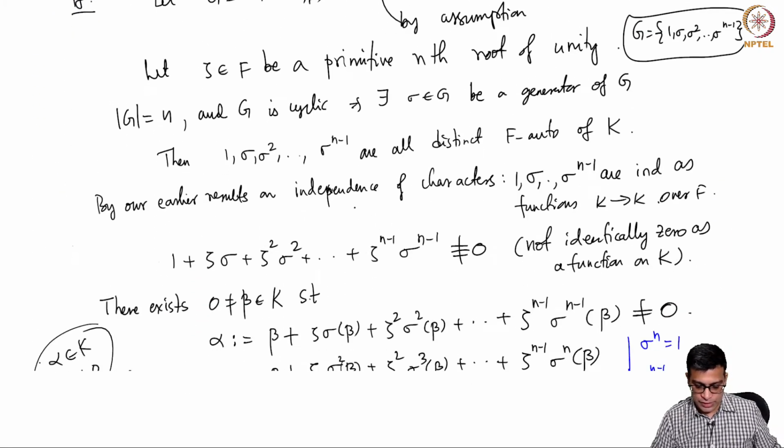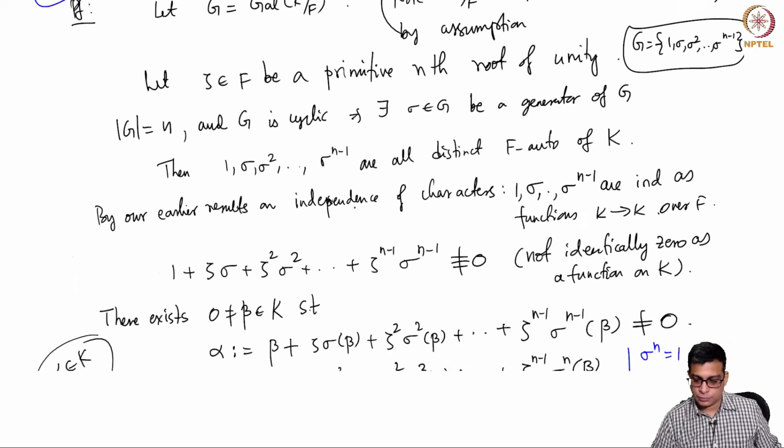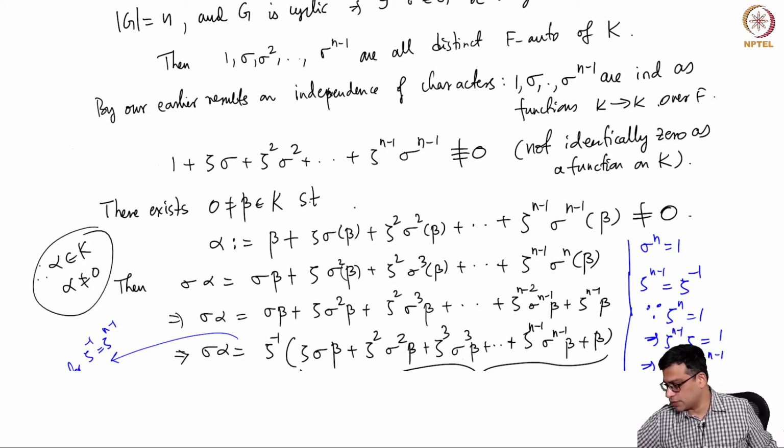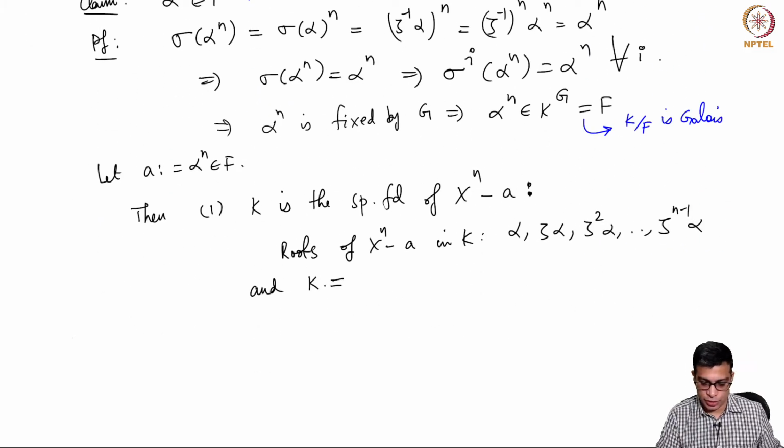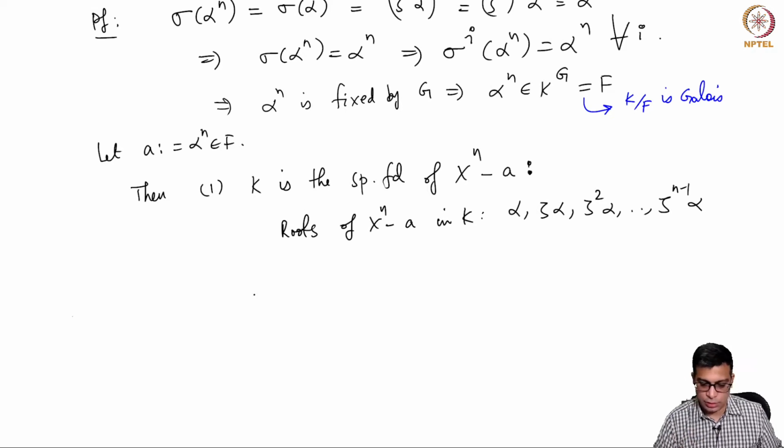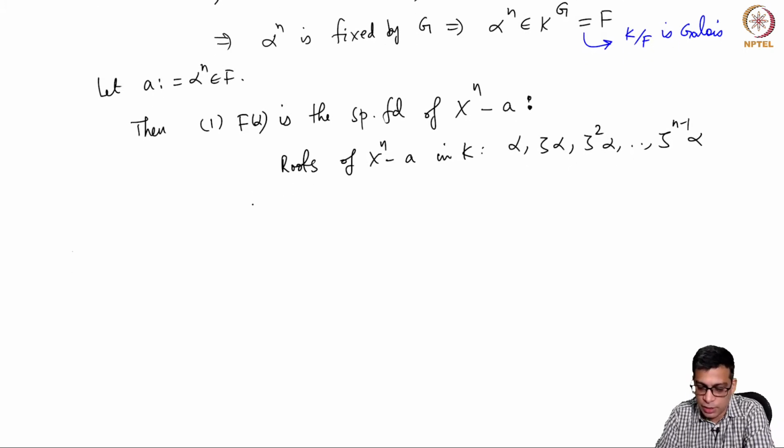Actually I think we should prove that F(alpha) is the splitting field of x power n minus a. This is the first statement. This is easy, of course.